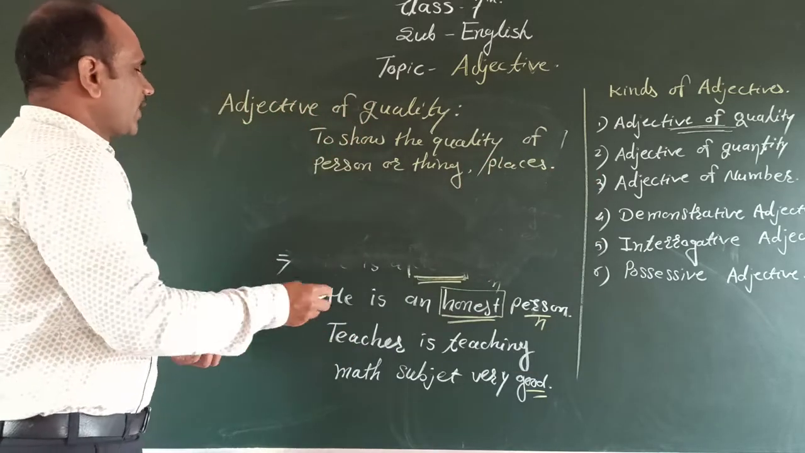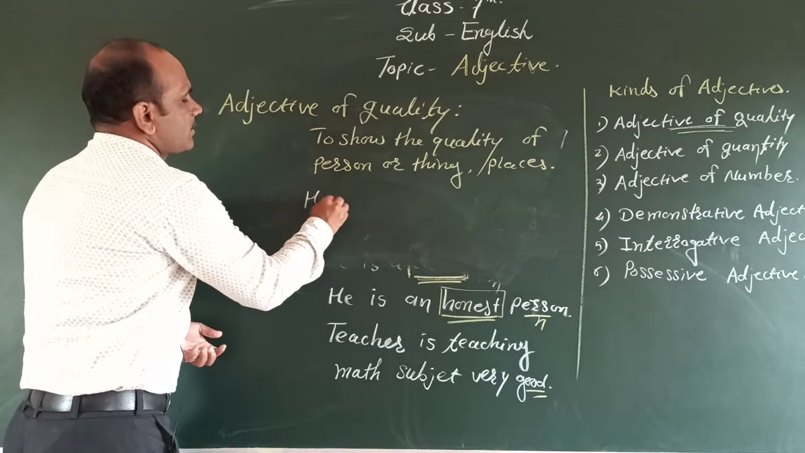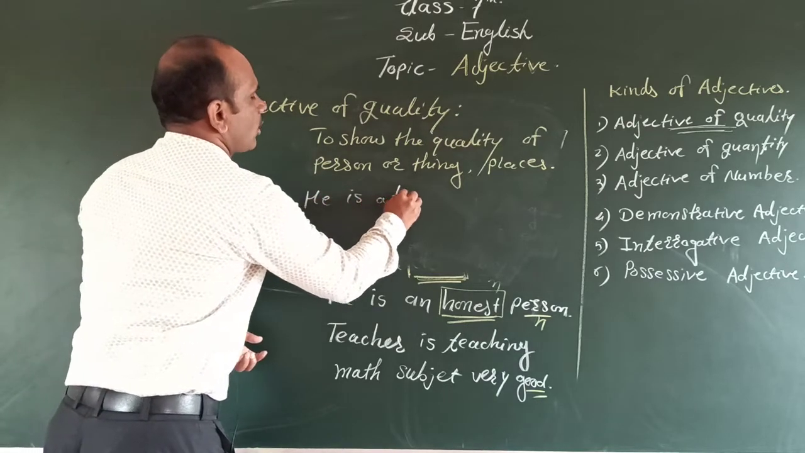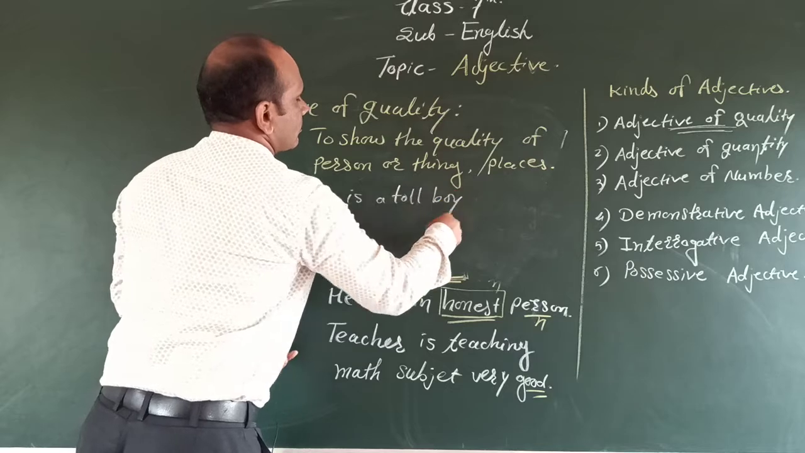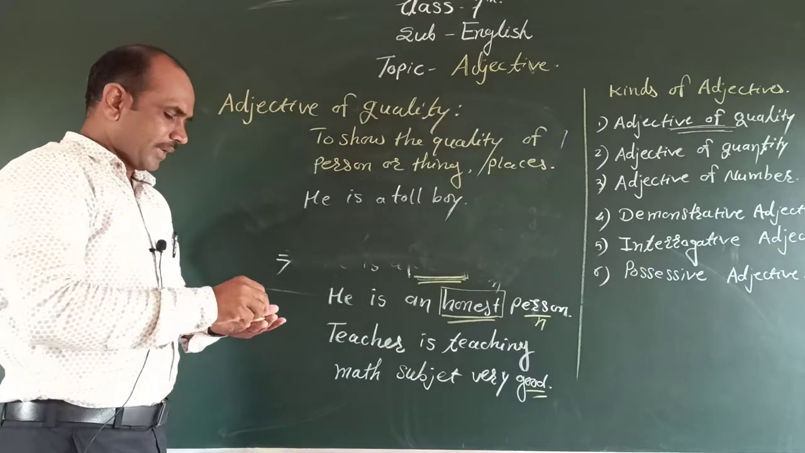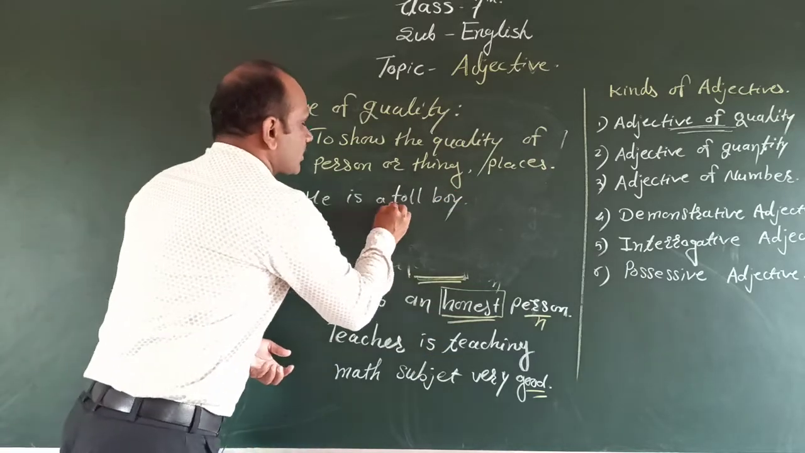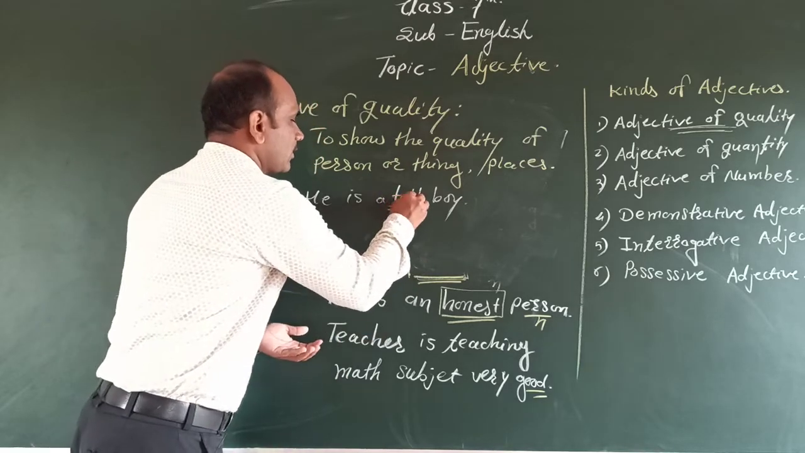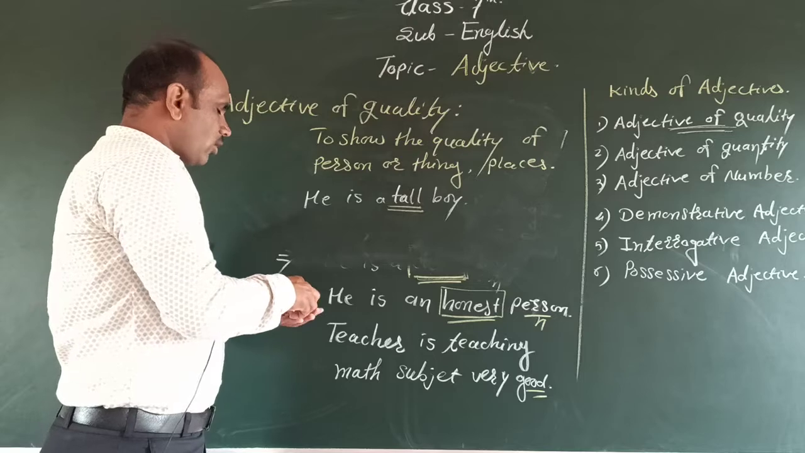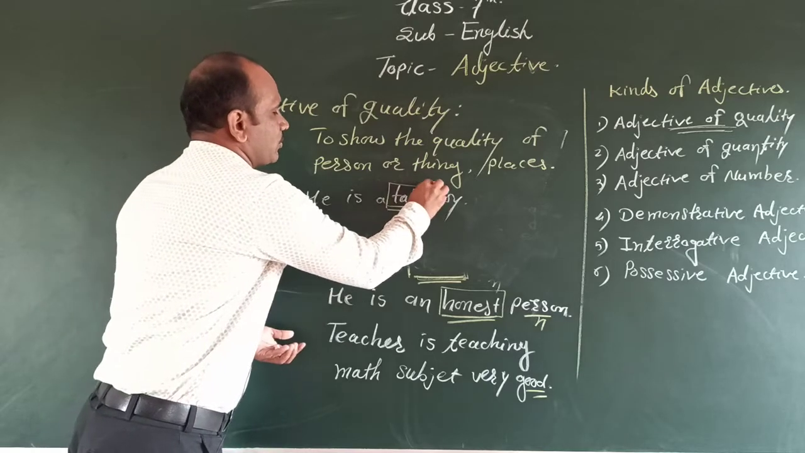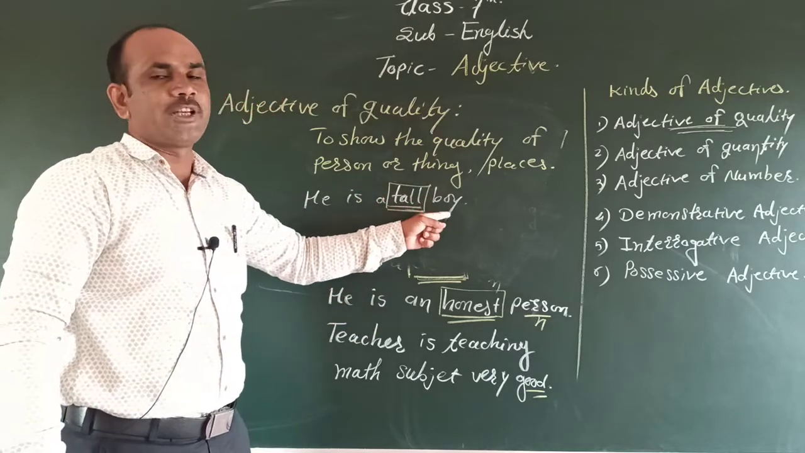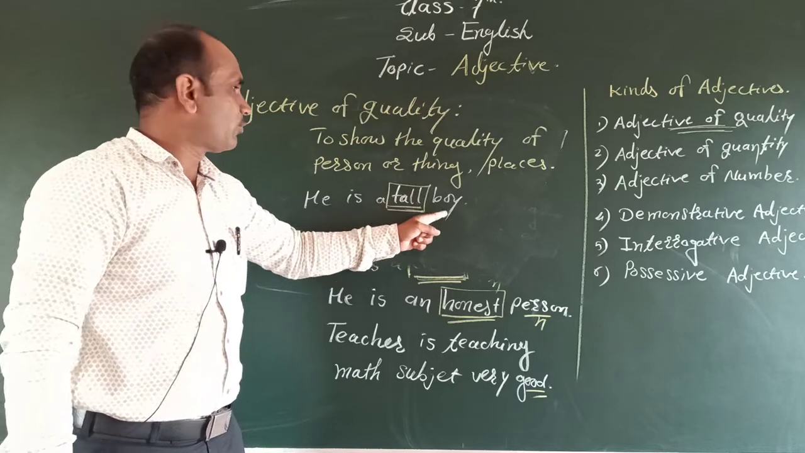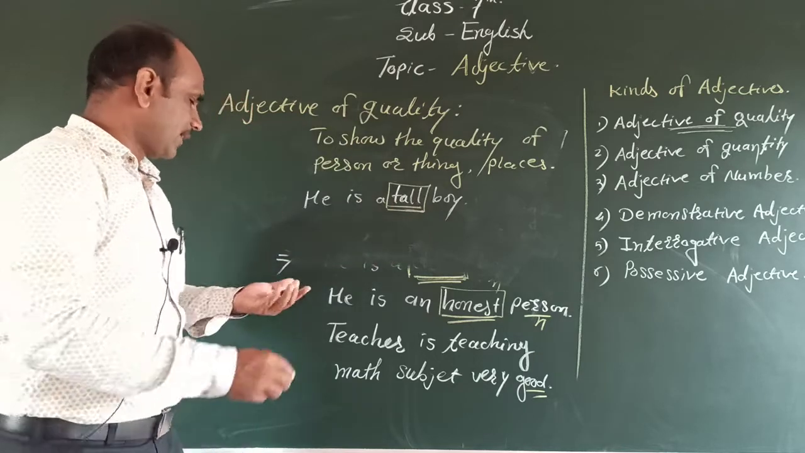We discuss here: he is a tall boy. Here we discuss the word tall, T-A-L-L. He is a tall boy. Tall is an adjective, and it describes the quality of that person. Therefore we call it an adjective of quality.